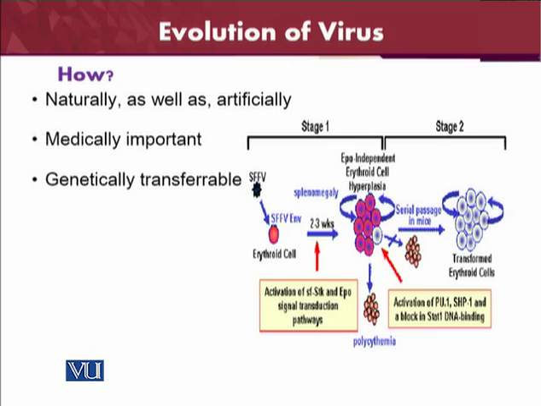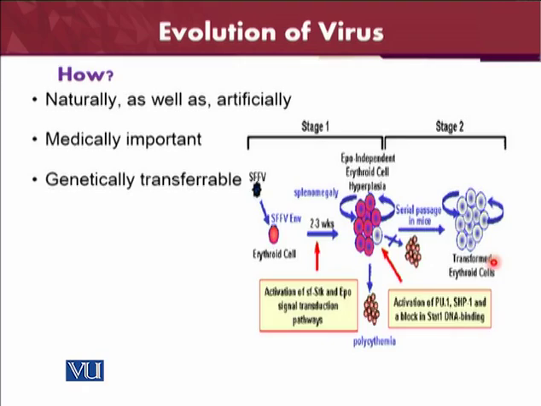So as here in the diagram given below, splenomegaly, and then in the diagram it shows the transformed cells. Here you can see the transformed erythroid cells, which are considered in the Epo-independent erythroid hyperplasia, and you can see the activation of Stat5 and Epo signal transduction pathways. However, here are the different blocks of the STAT and DNA binding pathways, and here you can see the transformed erythroid cells, which is important here.